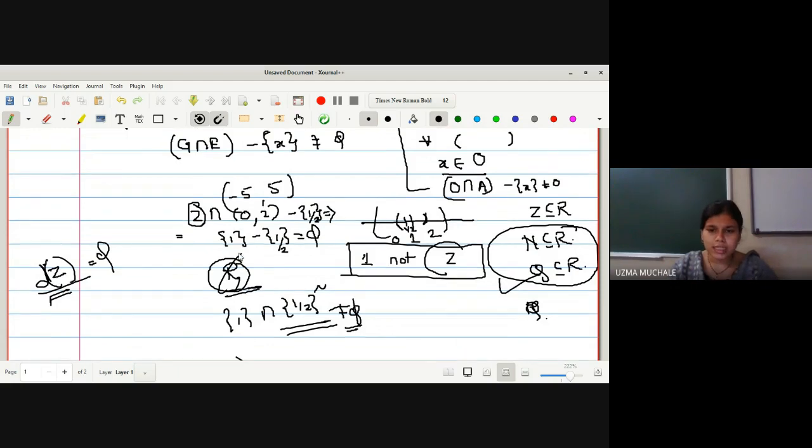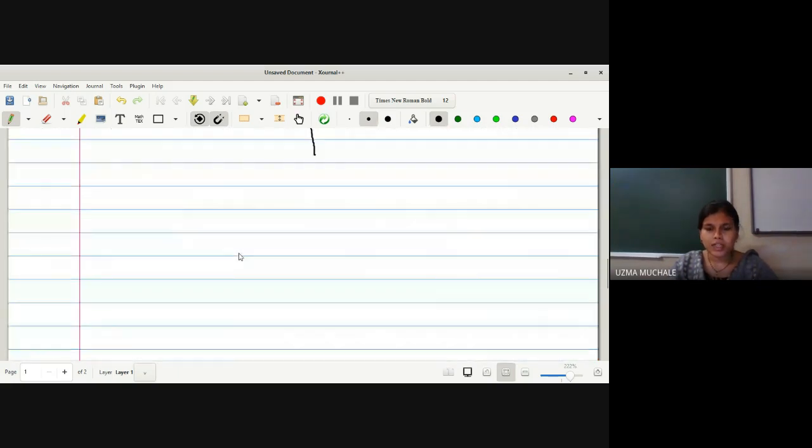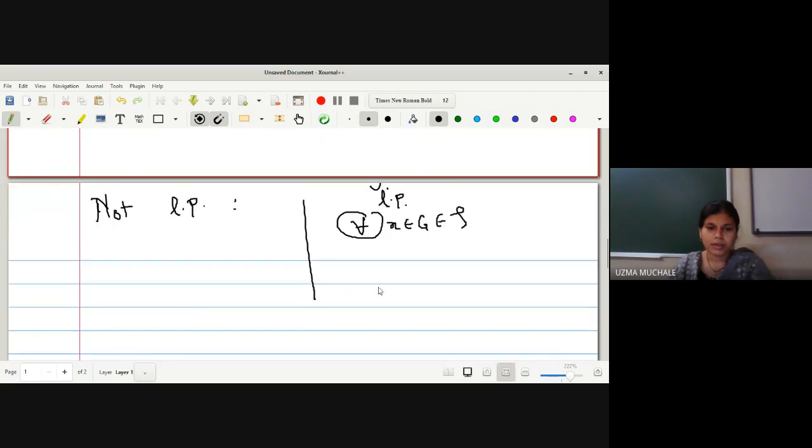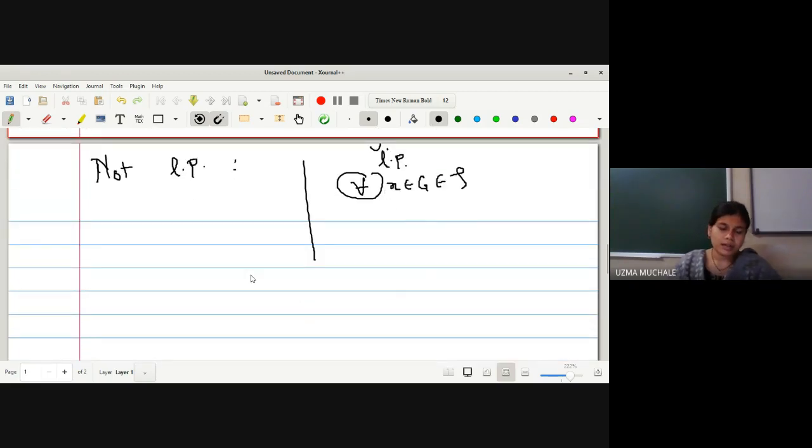Why? Because what is the consideration for all open sets G containing X? And on the real line, it is for all open intervals containing X. So that "for all" is very important for us, right? "For all" and "there exists" are very important points in our topology. For all open sets G containing X, that's why we have selected a smaller interval for proving the